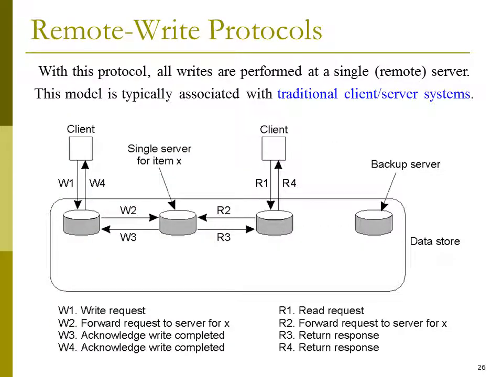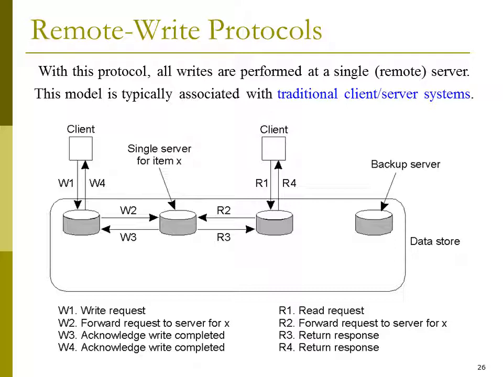Remote write protocols. With this protocol, all writes are performed at a single remote server. This model is typically associated with traditional client server systems. See this diagram, client is there and backup server is there, data store is there. There are two clients and one single server. And what is W and what is R? W1 is write request. W2 is forward request to server for the item X.